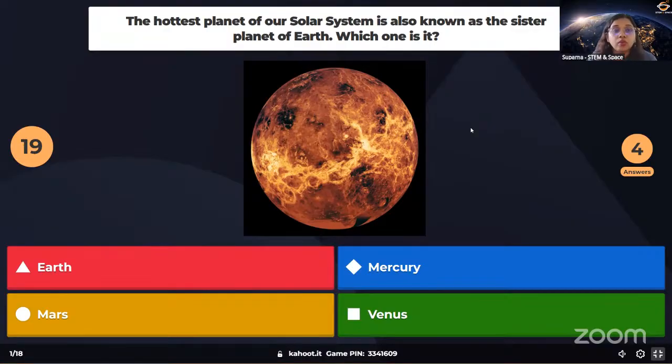Also, one more interesting thing about this planet is that it is the hottest planet in our solar system. Is it Earth? Is it Mercury? Is it Mars? Or is it Venus? Whichever is the correct answer, just look at the color of that bar and click on that color on your screen.